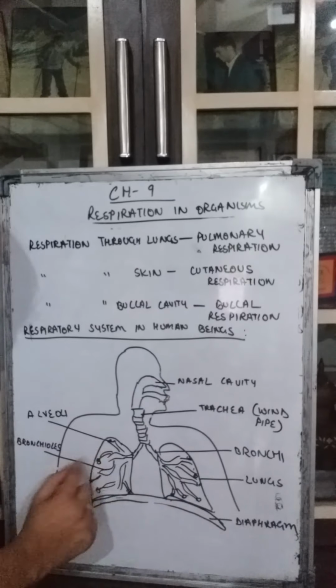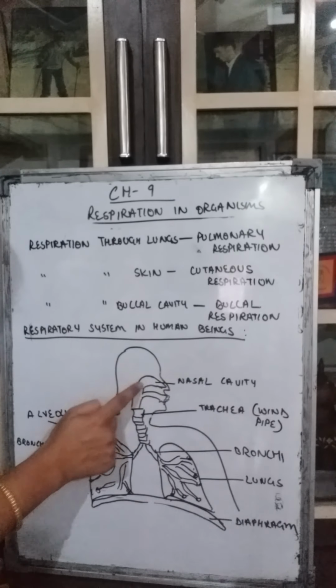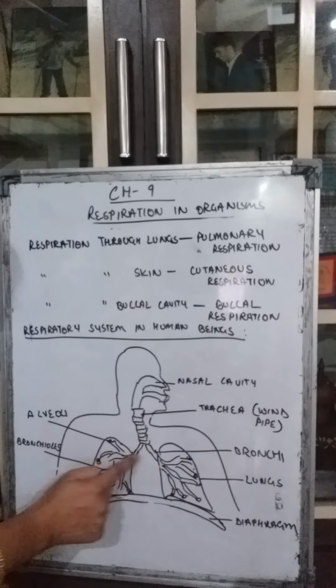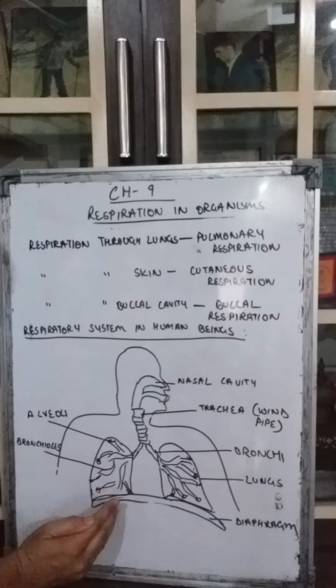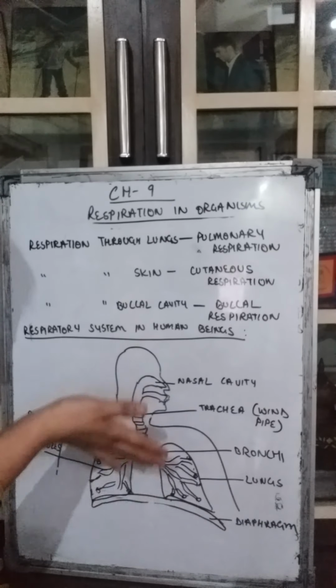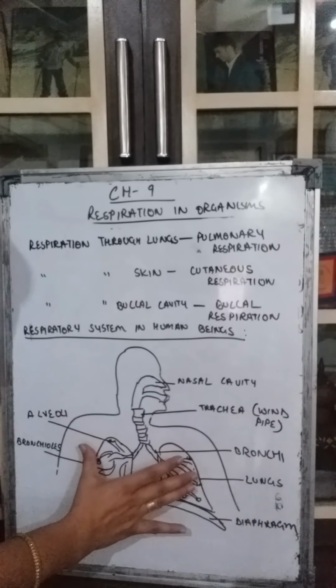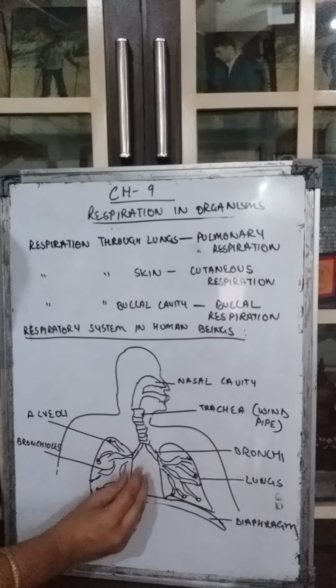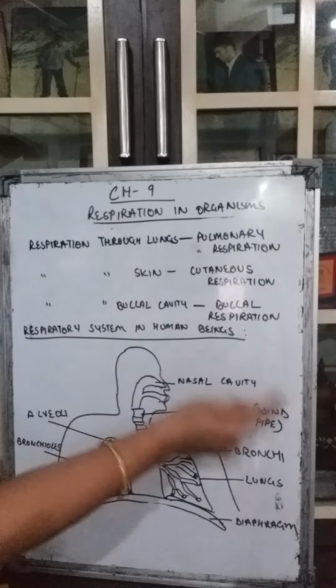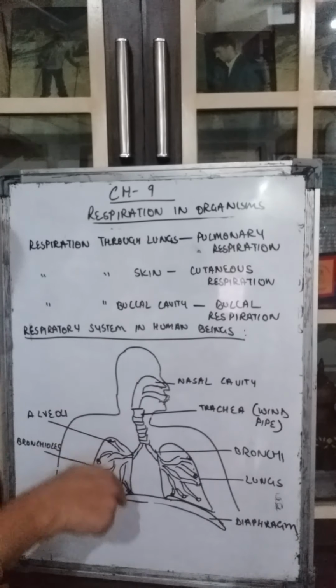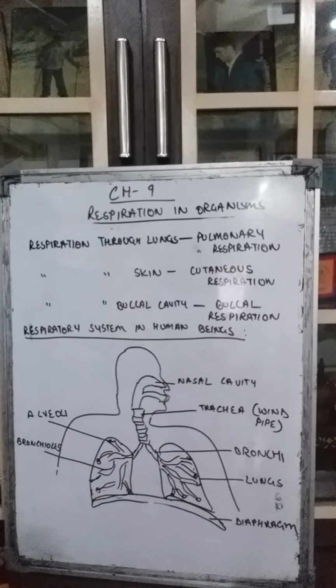It fills in these air sacs. It comes from the nasal cavity through the trachea, through these bronchioles and goes into the air sacs. So this is the inhalation which has taken place. Why? Because the diaphragm has moved down, the space has increased, the pressure decreases. So the outside pressure, which is more, pushes the air inside. We inhale the air.